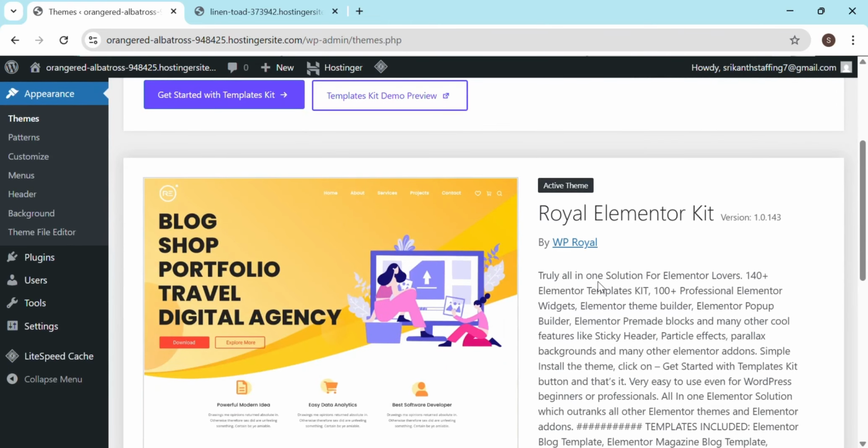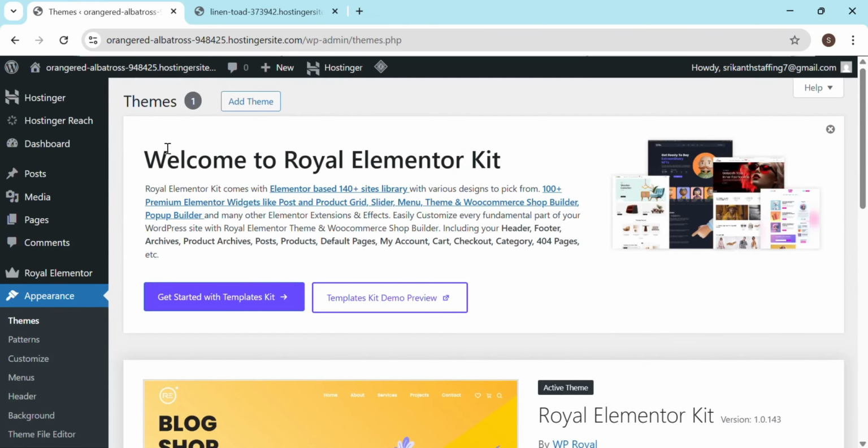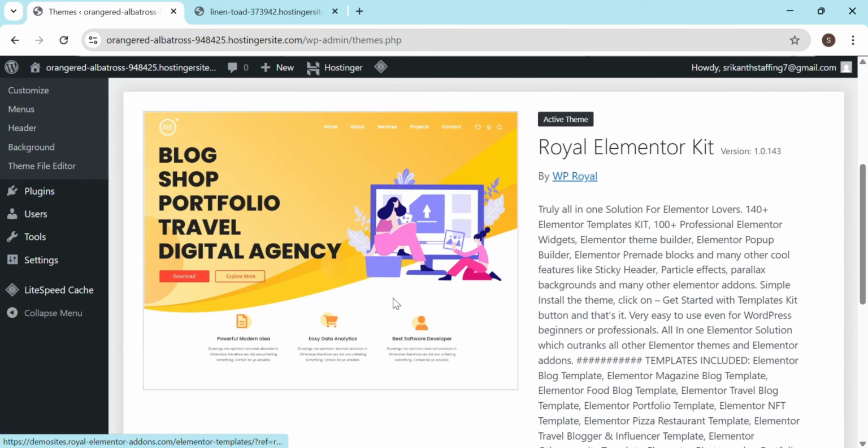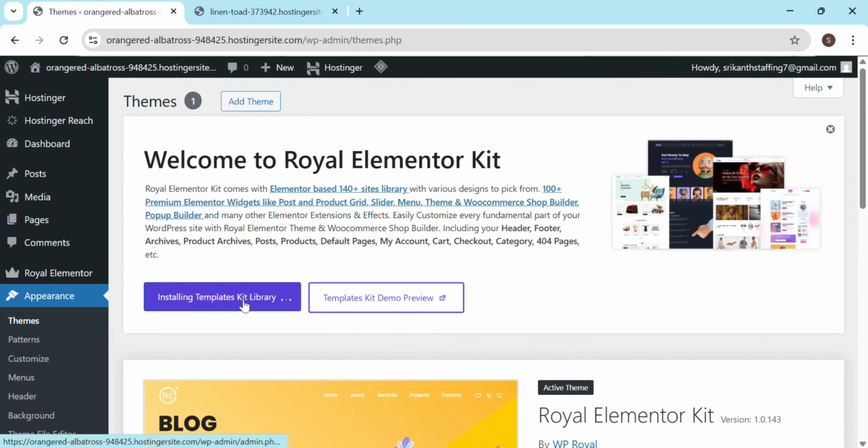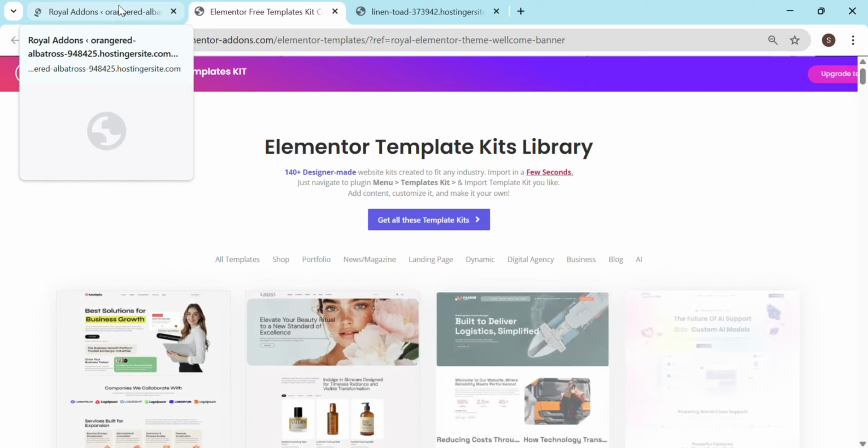Okay, now you have only one theme, that is Royal Elementor, and Royal Elementor says you would require some plugins. Royal Elementor comes with 140 plus site libraries with various designs and 100+ premium Elementor features. We'll get started with this template kit. What is happening is it is installing all the templates or plugins, whatever is required.